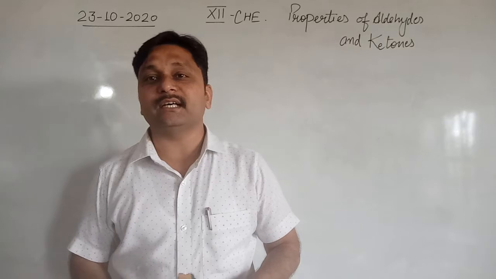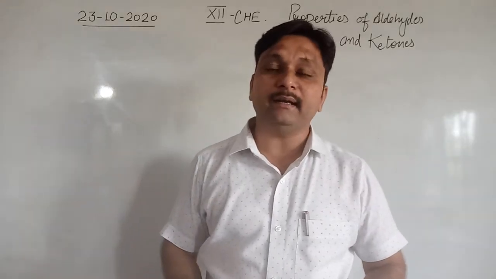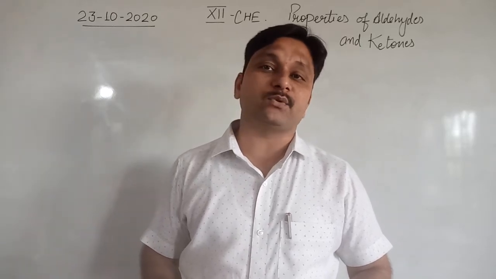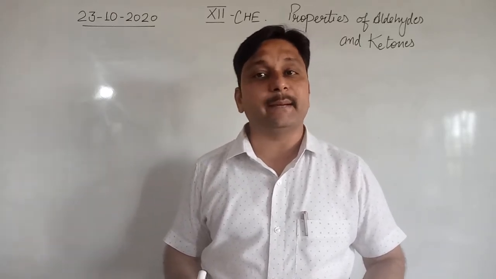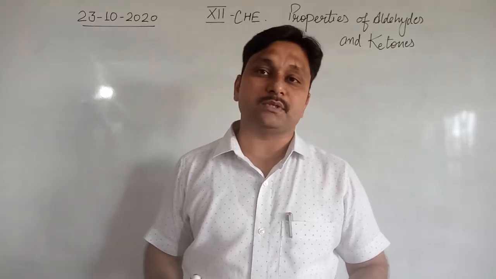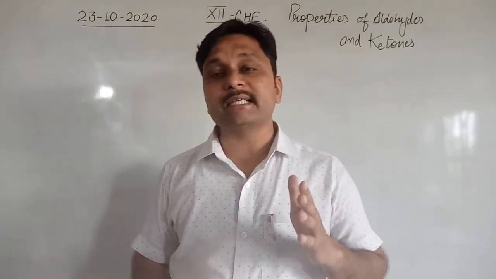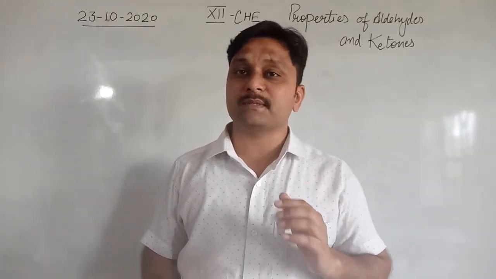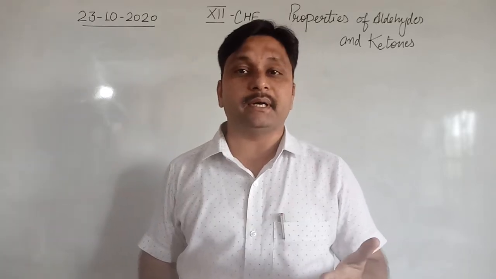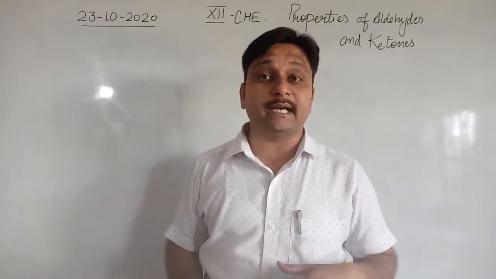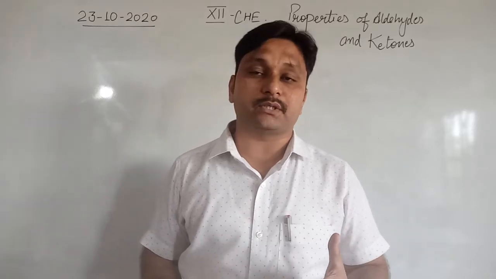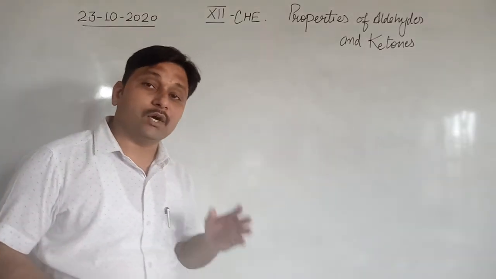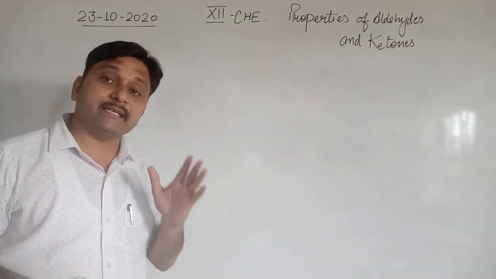So today, on 23rd of October, Friday, for class 12th chemistry, we have the next topic of aldehyde, ketone and carboxylic acid, that is chemical properties of aldehyde and ketones. Today we will discuss the oxidation of aldehydes and ketones and a few other chemical properties, like aldol condensation and Cannizzaro. Okay, so now we start the first topic for today, that is oxidation of aldehydes and ketones.